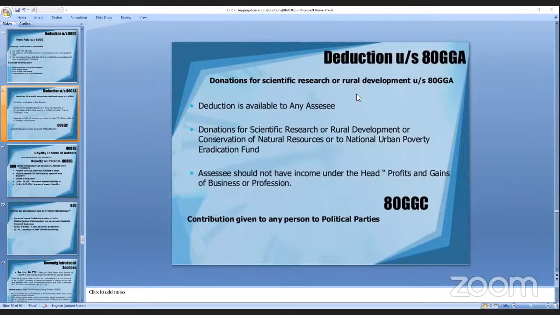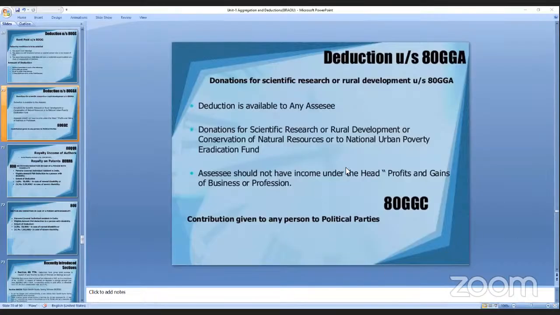Next is 80GGC. It is a contribution given to political parties, so a contribution can be given to any political party. Yes? Is it clear?